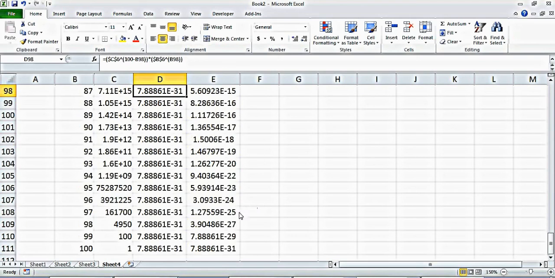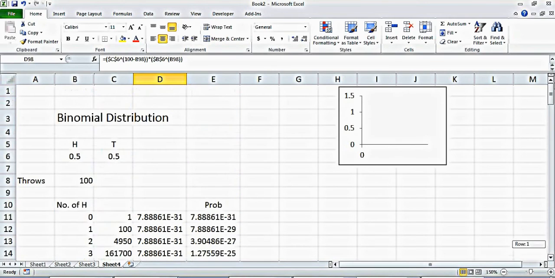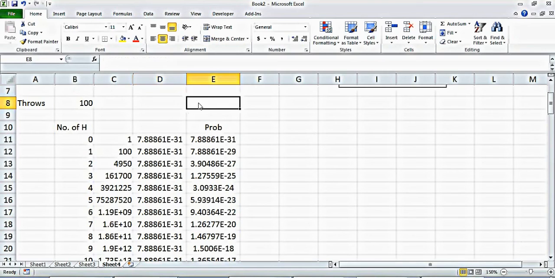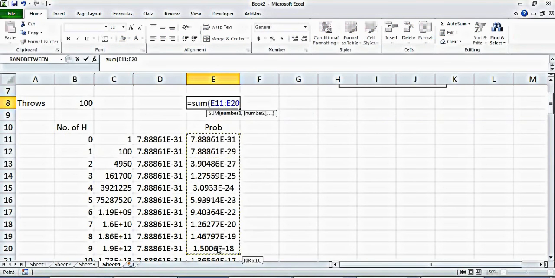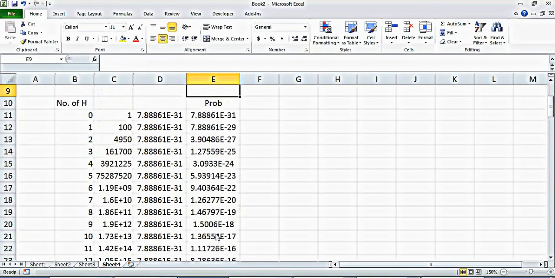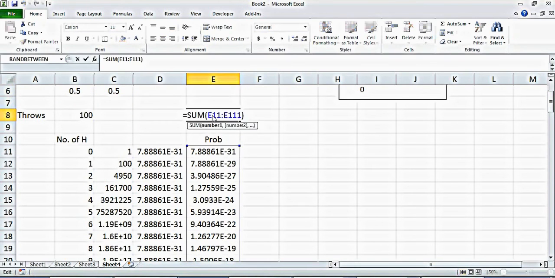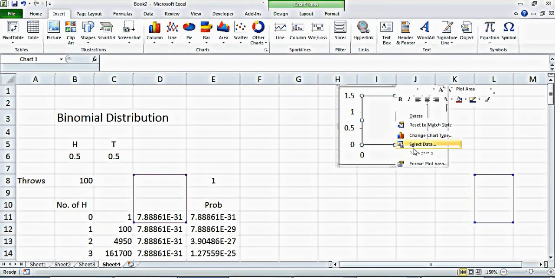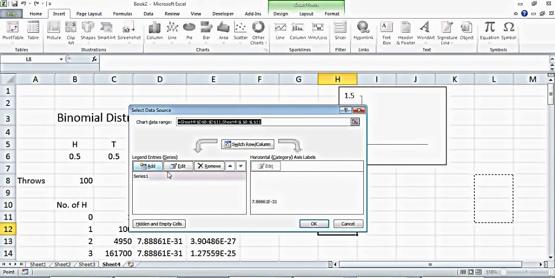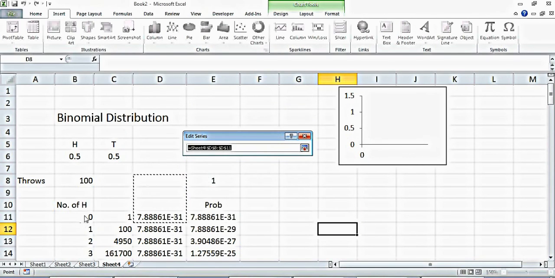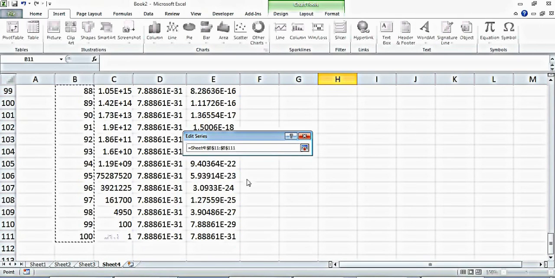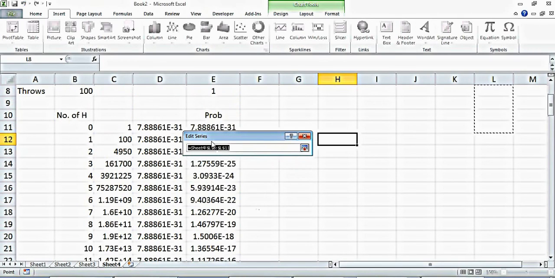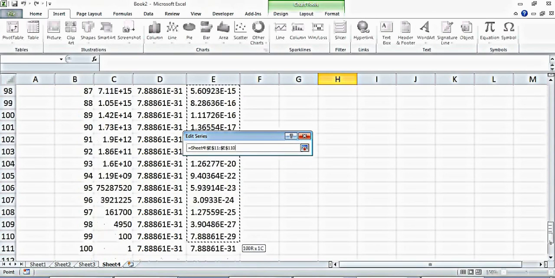If I sum all this probability, it should be equal to 1. If it's not equal to 1, then we did something wrong. So let's do sum here. And you can see this probability sum is 1. That means whatever we did here is correct. And now we can plot these numbers. So insert, or let's use this graph. Select data, edit, x value is number of heads, and y value is the probability.